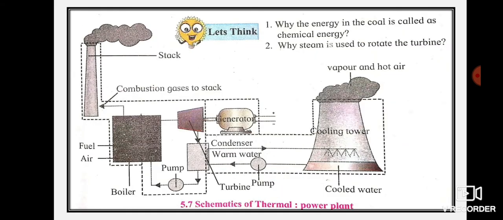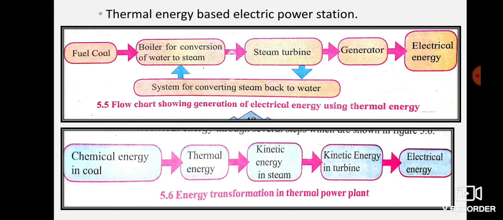Now this part over here is the schematic of the thermal power plant. Here you can see there is a boiler, then you have the pump, then you have the water. After it gets converted into steam, it goes to the cooling tower, gets converted back into water, and goes over here. But this whole part is also cancelled. Okay, so I hope you have understood this part.